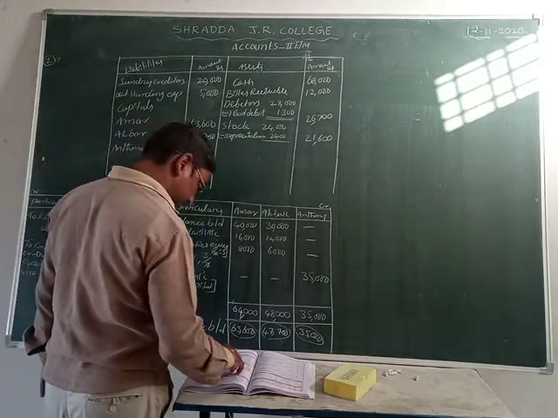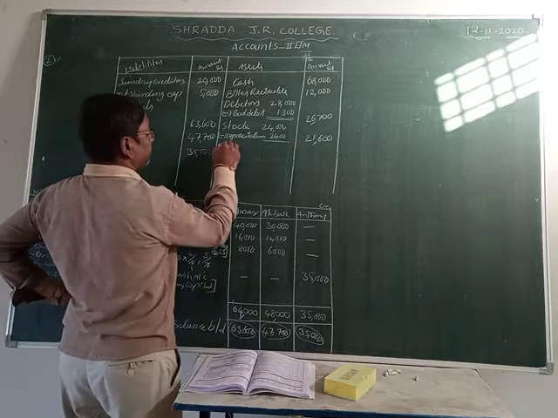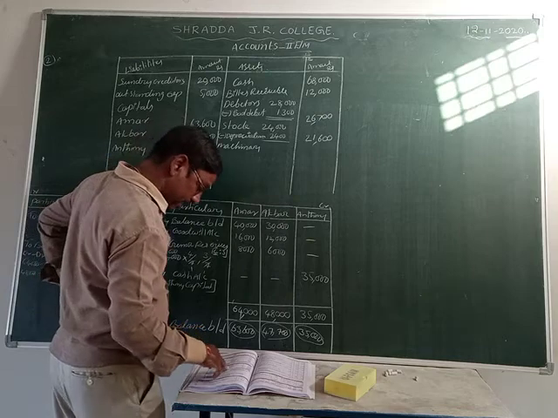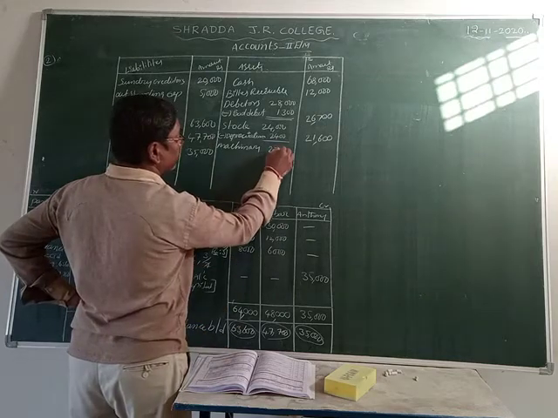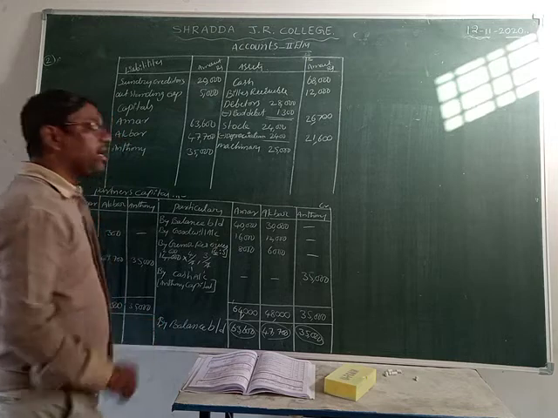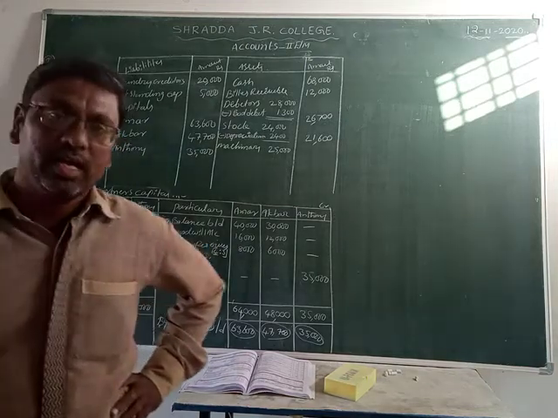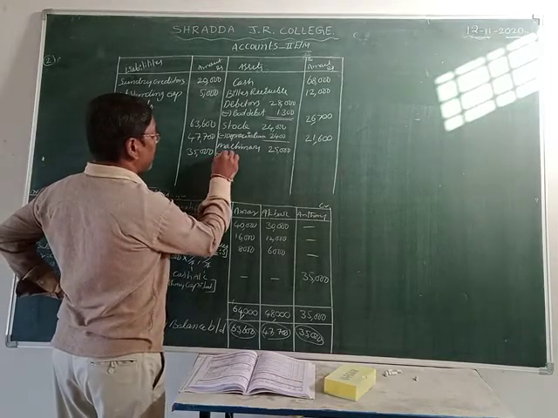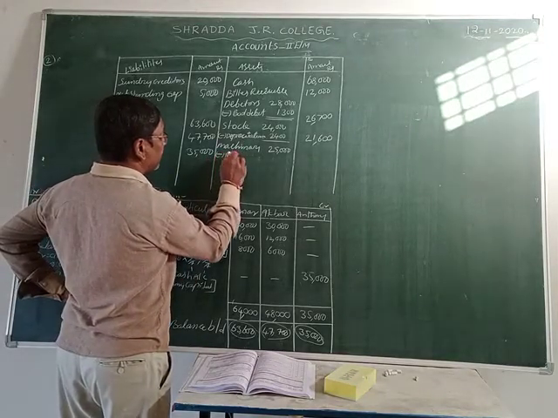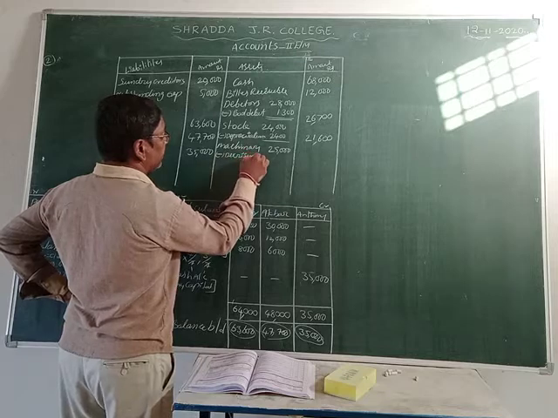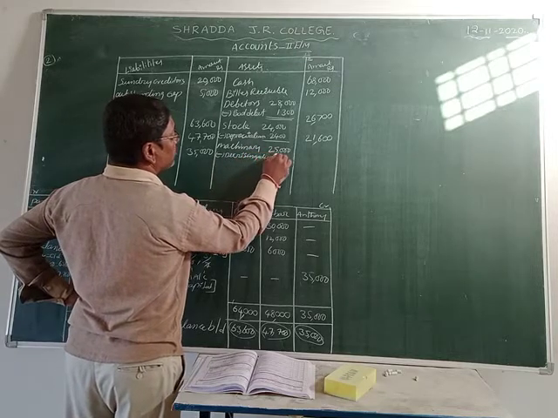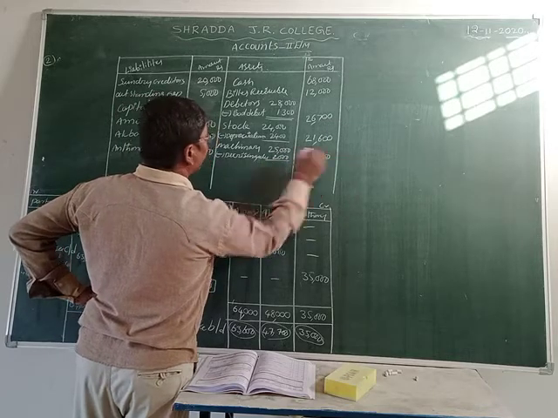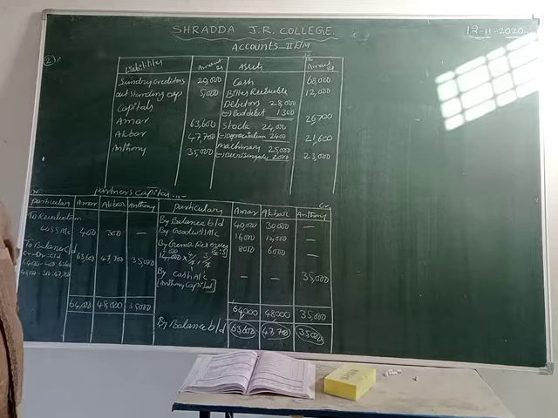Now next one, machinery. Machinery value is 25,000. This value decreased in this year. How much is the decrease in value? 2,000. Let us take minus decreasing value, 2,000. The present value is how much, friends? 23,000 rupees is the machinery value.